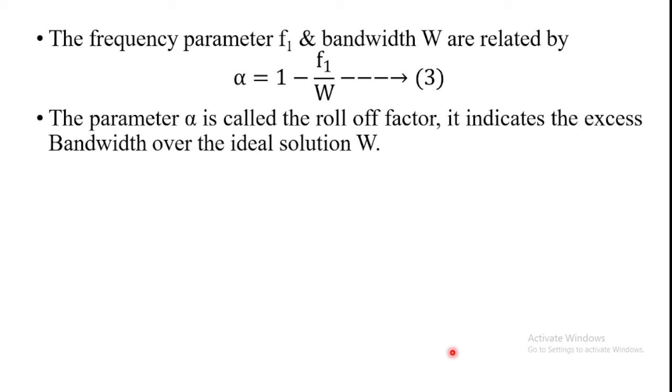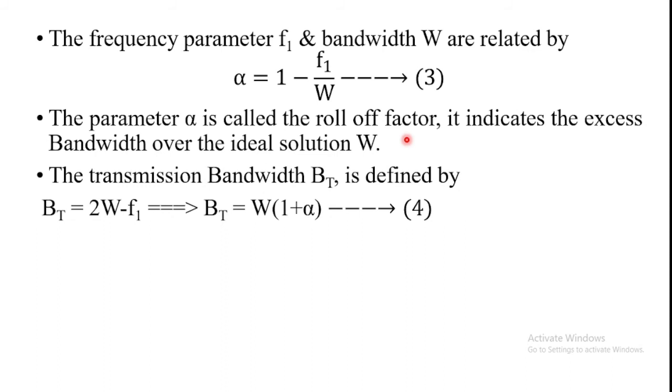The frequency term f1 and the bandwidth W are related by the relation alpha is equal to 1 minus f1 divided by W. Here the parameter alpha is called the roll-off factor, which indicates the excess bandwidth over the ideal solution W. We know that the transition bandwidth is given by Bt is equal to W minus f1, so Bt is equal to W into 1 plus alpha. And this is the equation of the transmission bandwidth.